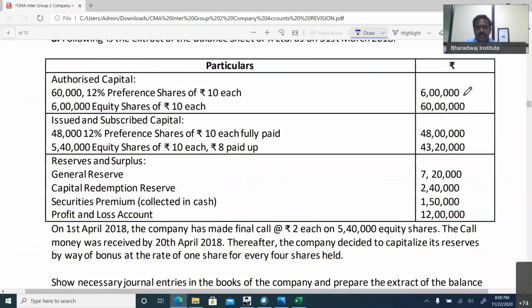We've got preference shares, we've got equity shares, that is authorized capital, doesn't matter for us. 12% preference shares, 48 lakhs, 5,40,000 equity shares, 8 rupees paid up. Partly paid up shares are there. General reserve is there, CRR is there, securities premium collected in cash is given, P&L account balance is given to us. They made a final call of 5,40,000 shares of rupees 2 each. So they are making it fully paid up.